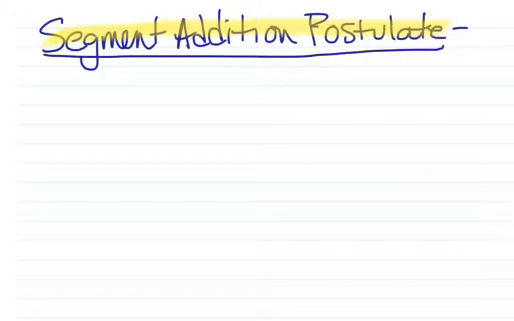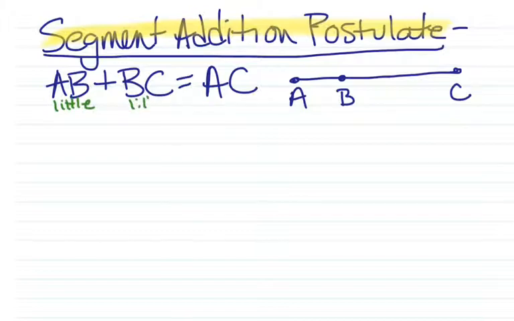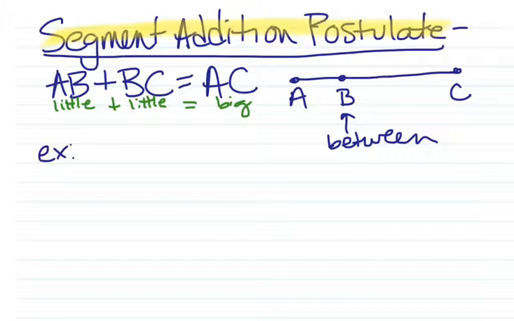It just makes sense. So, the segment addition postulate says, if I have a segment AC, and on segment AC, B is between A and C, then AB plus BC equals AC. They're little plus little equals big. If it's all part of one big segment, I can add the two little parts. B has to be between A and C for that to hold true. So let's look at an example.